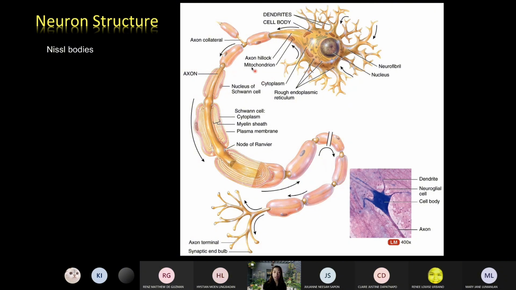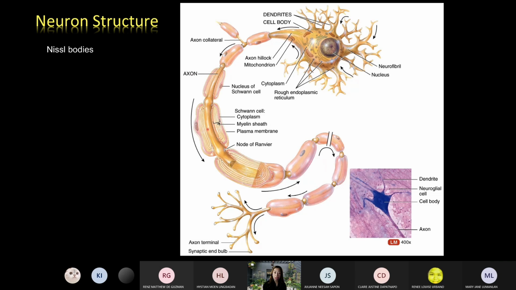So what are the parts of an axon? Sometimes there are transverse branches, which we call the axon collaterals. They are at right angles to the axon. By the way, it's called an axon because it forms the main axis of the neuron. And then you have the myelin sheath.